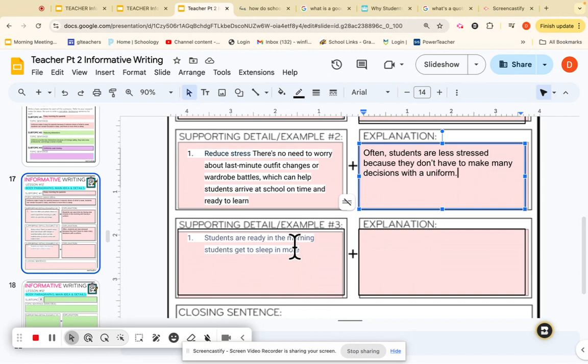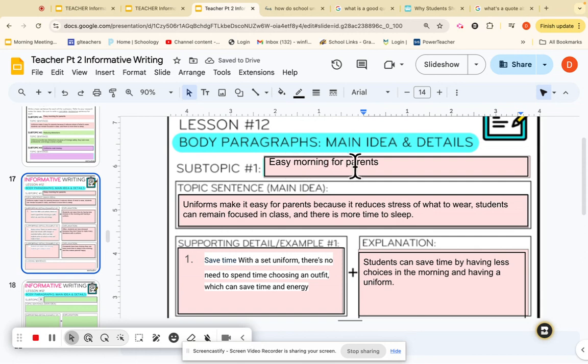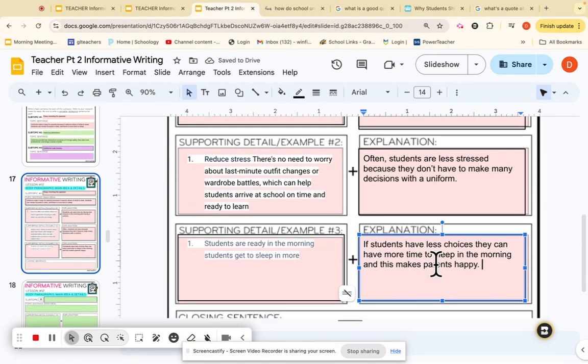Now, students are ready in the morning. Students get more sleep. If students have less choices, they can have more time to sleep in the morning. And this makes parents happy. Now, I talked about here easier morning for parents, okay? And that's why I talked about parents down here.